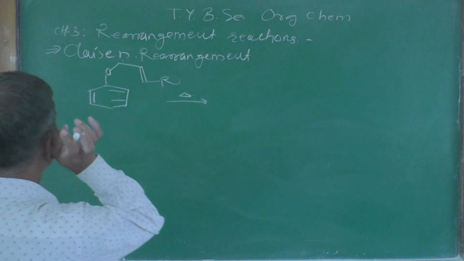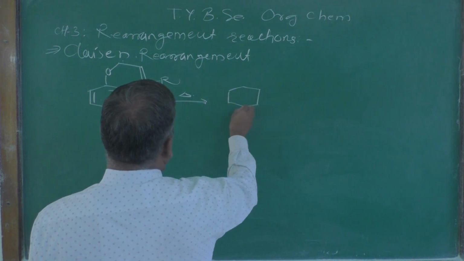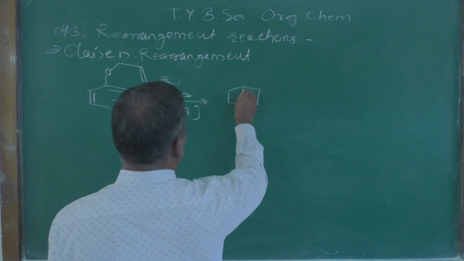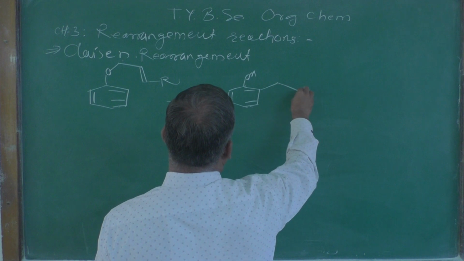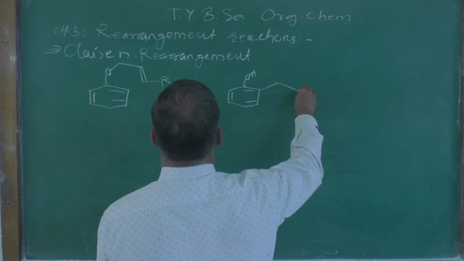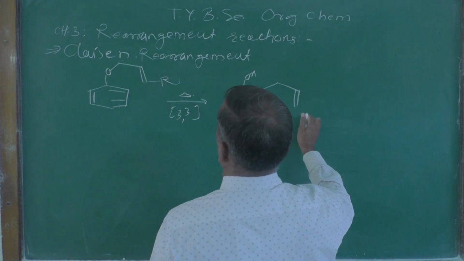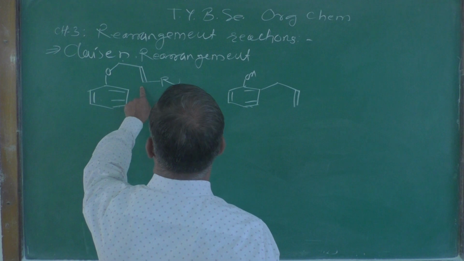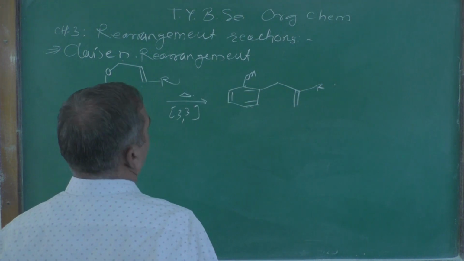So here two products are possible. This is a 3,3 sigmatropic rearrangement reaction. As we know, here you are going to get this product with OH, a double bond, and R will be here.